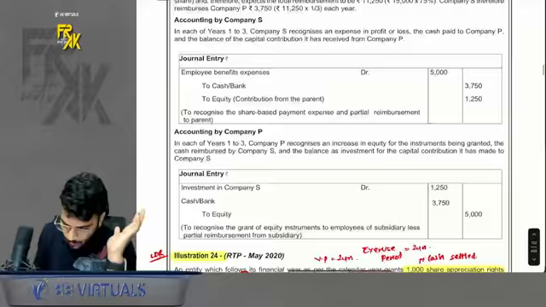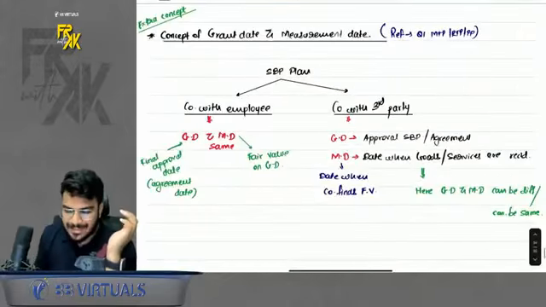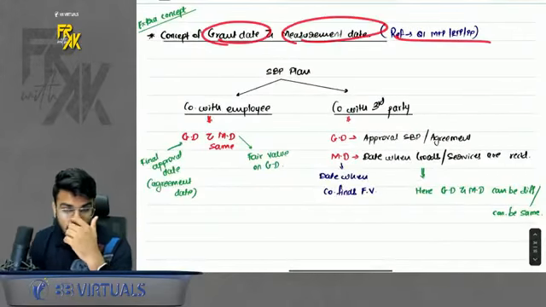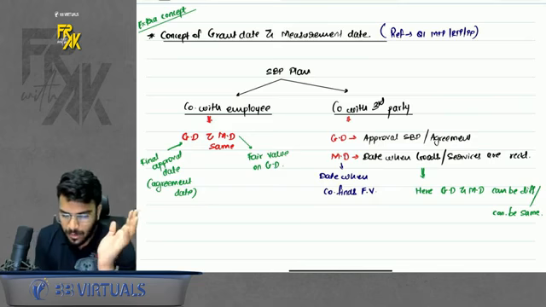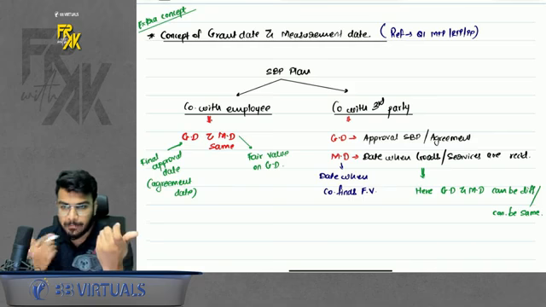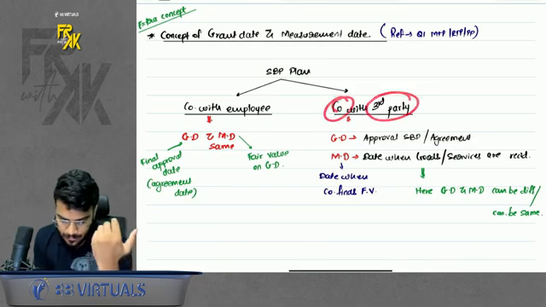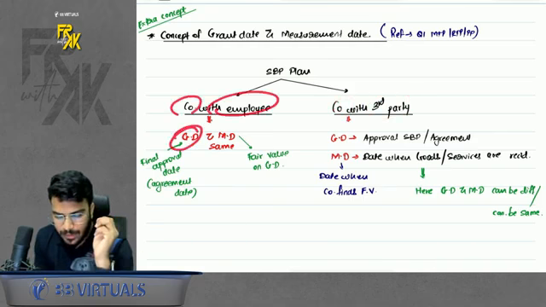Okay, there is one more concept here, that is the concept of grant date and measurement date. We have one question also based on that. What is the concept? Do remember, share based payment can be between company and employee, or between company and third party. In case of company and employee, grant date and measurement date are the same.